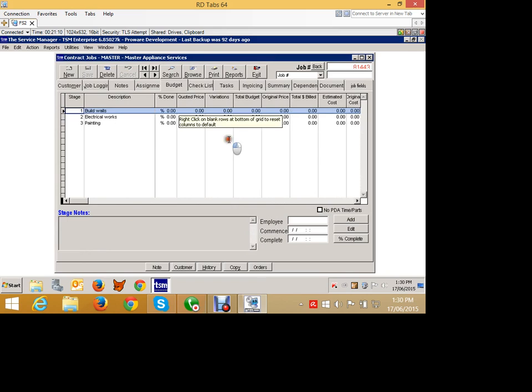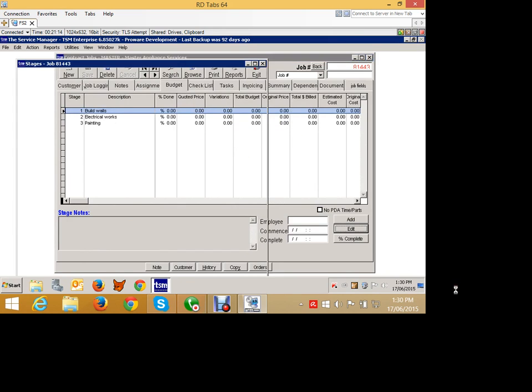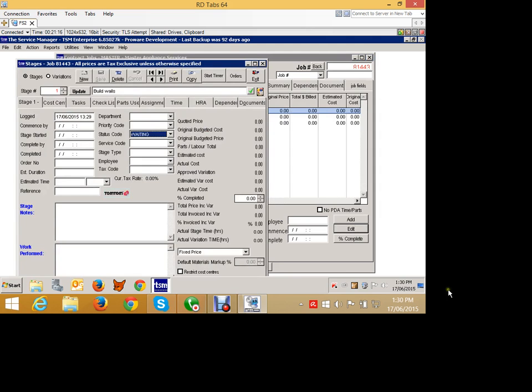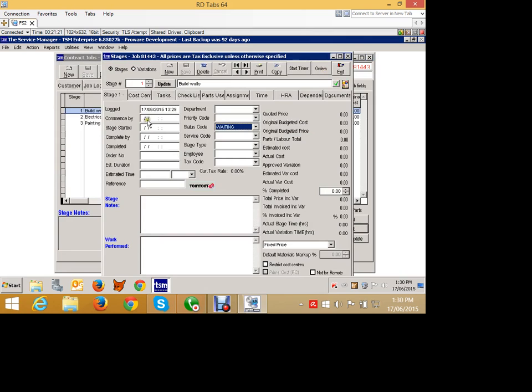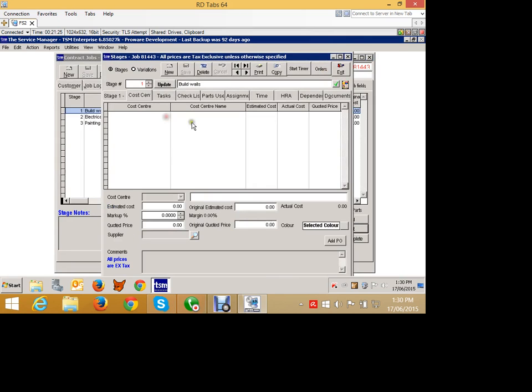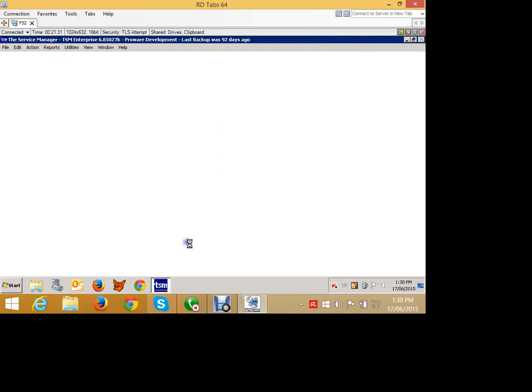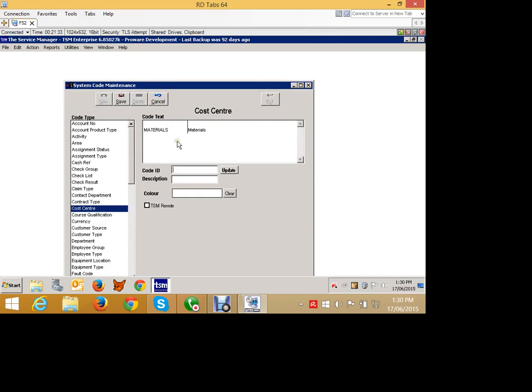So we're now going to drill into each of those stages and set up what we call cost centres against those stages. We'll take our first stage, stage 1, and go in and add some cost centres. So one cost centre might be, I better just add one more cost centre in. We should have two.